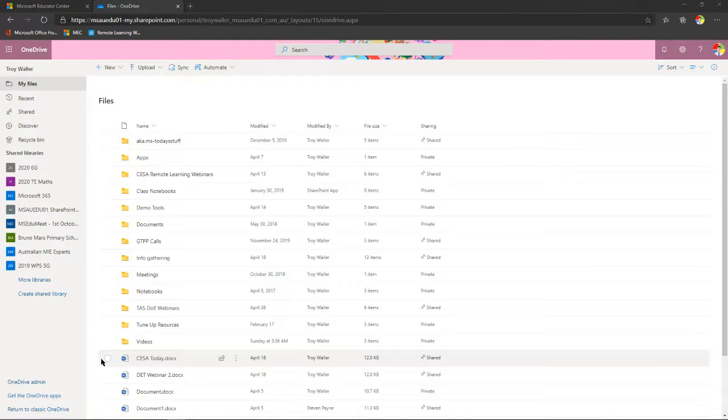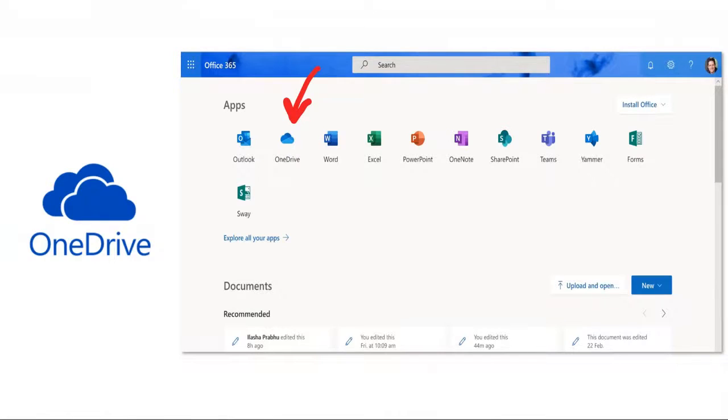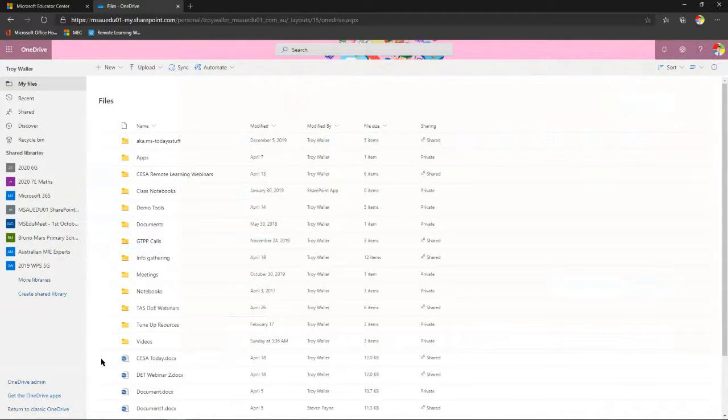Now I'm going to let you in on a little secret. The cloud is not in the sky. The cloud is actually 2 data centers, at least for us in Microsoft space, one in Sydney and one in Melbourne. So what it means is your files are backed up 3 times in Sydney and 3 times in Melbourne in these huge data centers. So when we access our files in OneDrive, we're actually pulling them down from a real place. So we've got it backed up more than once. We've got it backed up 6 times, and it's very, very secure.